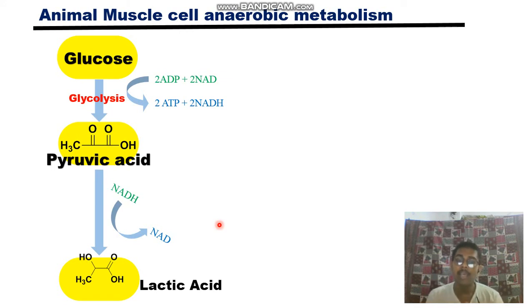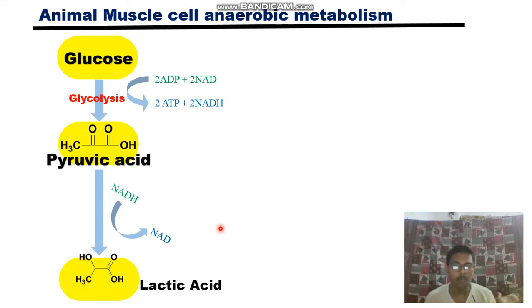Now what will happen? First step, that is glycolysis. You have taken your food before exercise, so that food will be converted to pyruvic acid by the glycolysis pathway. But glycolysis, remember, doesn't need oxygen. You can see in another video of my glycolysis lecture, glycolysis doesn't need any oxygen. So glycolysis happens in the absence of oxygen, but you have less oxygen in your muscle tissue. Then the Krebs cycle or citric acid cycle will not happen. So in that condition, anaerobic metabolism will happen.